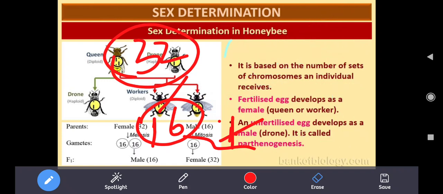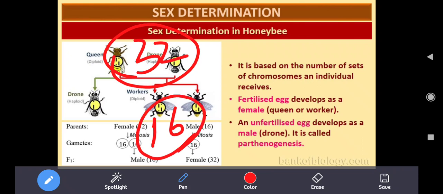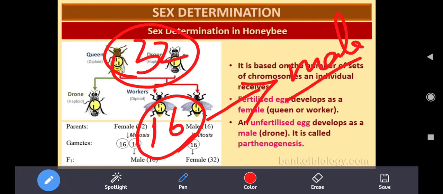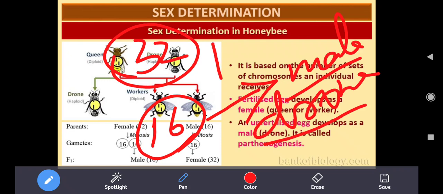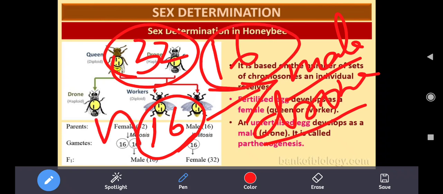And now, sometimes an unfertilized egg will be seen. Sometimes the egg will not be fertilized. This egg directly develops into a male insect or male bee, which is known as a drone. Drones consist of only 16 chromosomes. Remember, a drone consists of only 16 chromosomes. Haploid in nature, haploid, n. Drones are always n in nature because they consist of only 16 chromosomes.